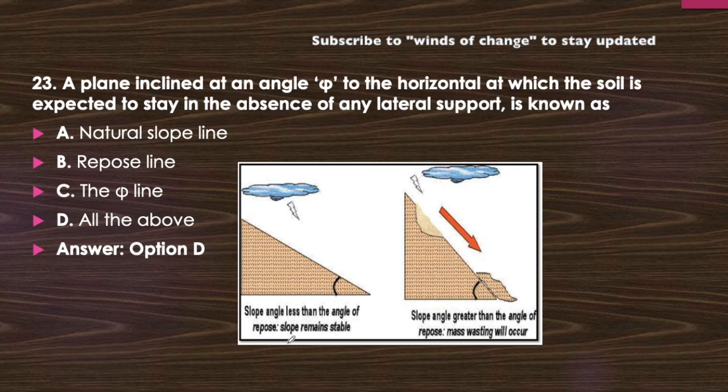Now, if the slope angle is less than the angle of repose, the slope remains stable, and if the slope angle is greater than the angle of repose, then mass wasting will occur. This will be sheared off. You can see this phenomenon here. Now this plane is called natural slope line, or repose line, or phi line.